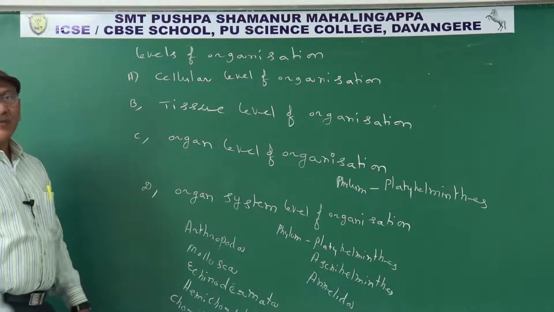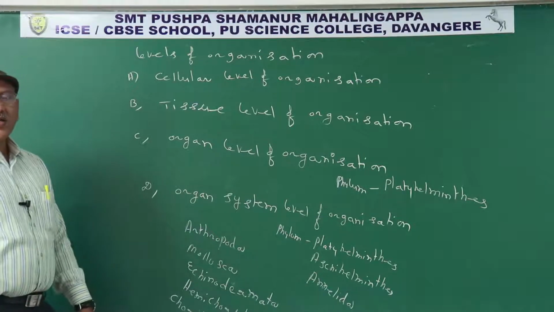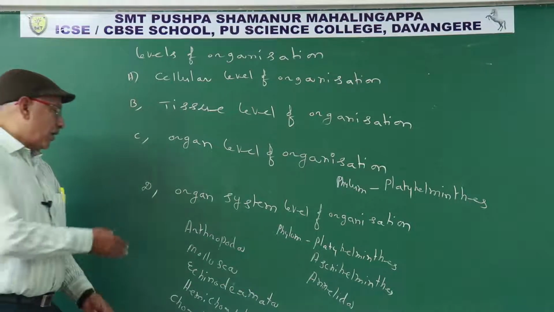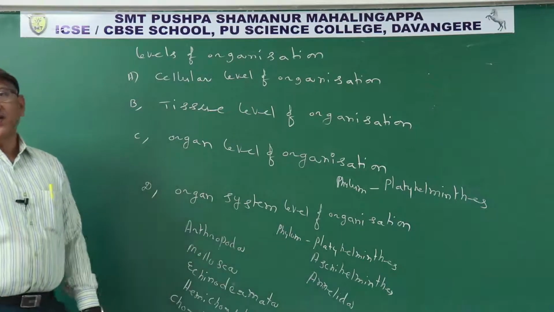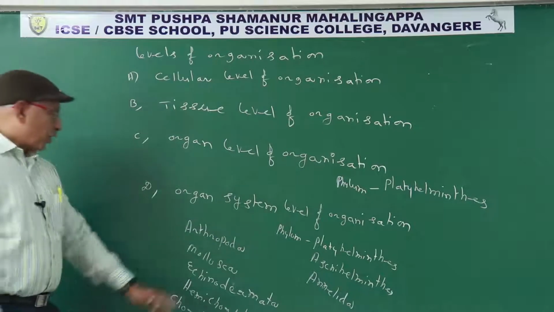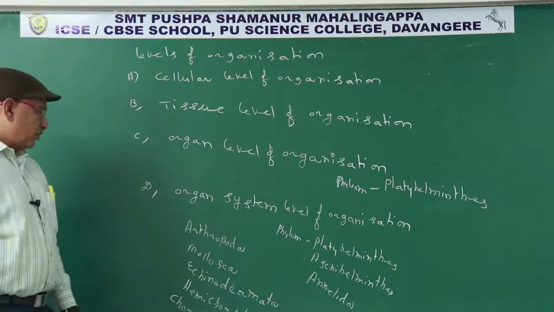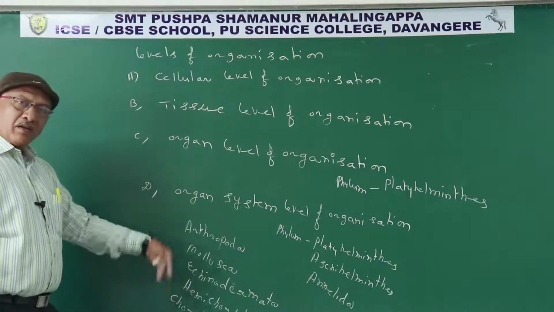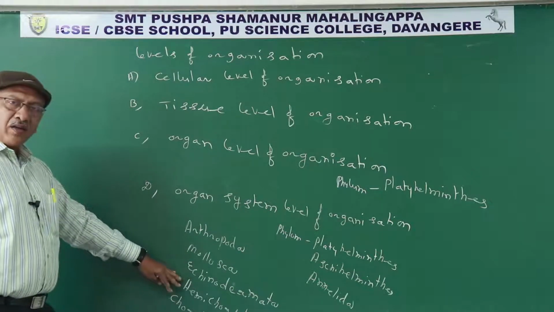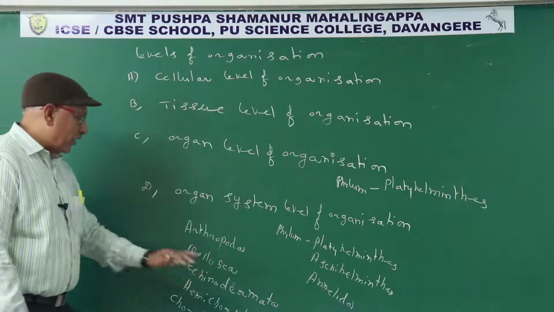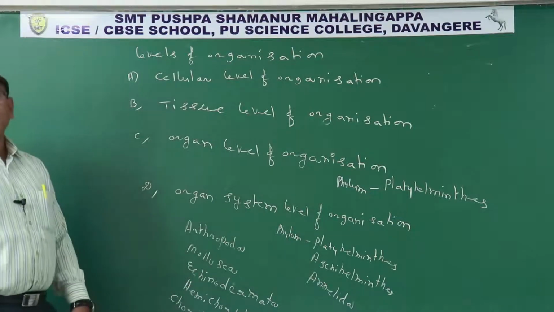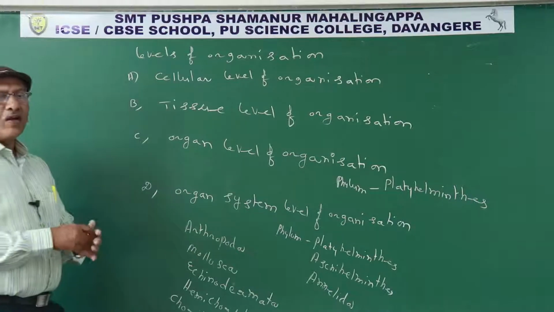Hemichordata, hemi means half, chorda means chordate. So what is the meaning? Literal meaning is doubtful chordates. That is the meaning only. No doubt they are invertebrates only, not chordates. So they are non-chordates, not chordates. Hemichordata.